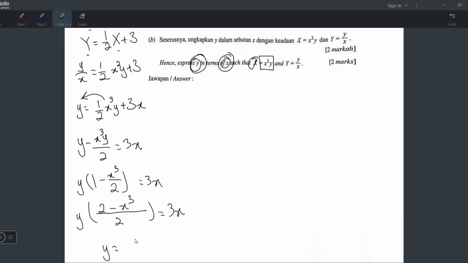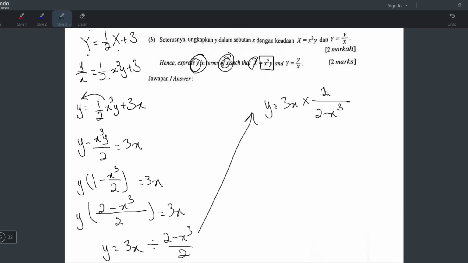Now you pindah the whole thing there. It becomes 3x divided by this whole thing right here, (2 minus x) power 3 over 2. So now it becomes y equals 3x times 2 over (2 minus x) power 3. You all know this, right? Ya, kalau bahagi fraction, dia boleh jadi darab and then terbalikkan dia punya atas bawah punya number. So now it becomes y equals, okay, ini kalau darab, dia darab atas saja. So 6x over (2 minus x) power 3 is your final answer.